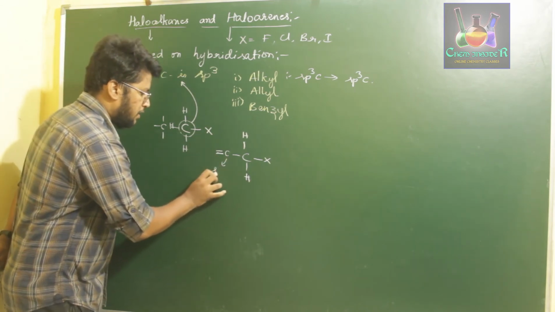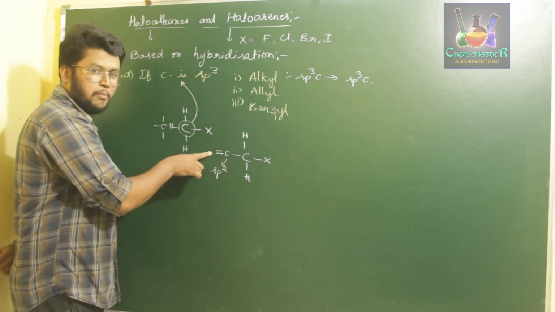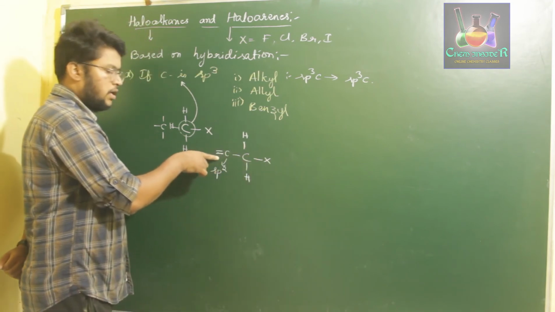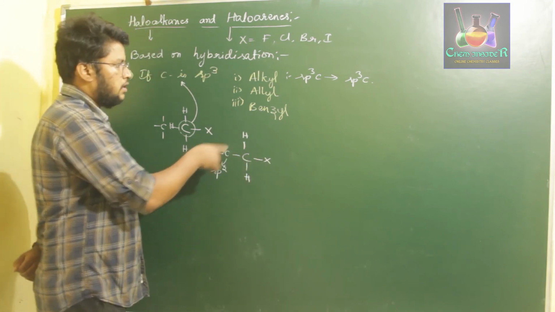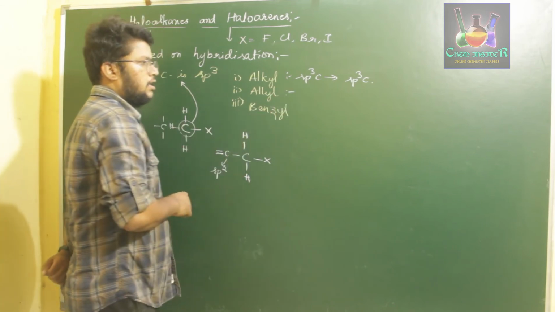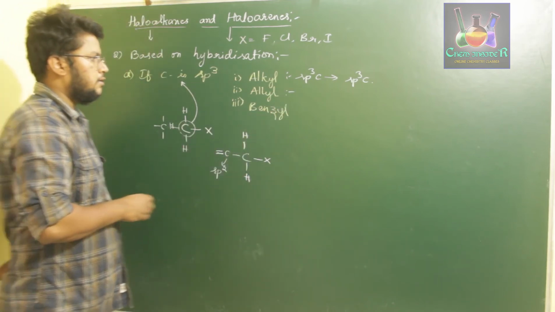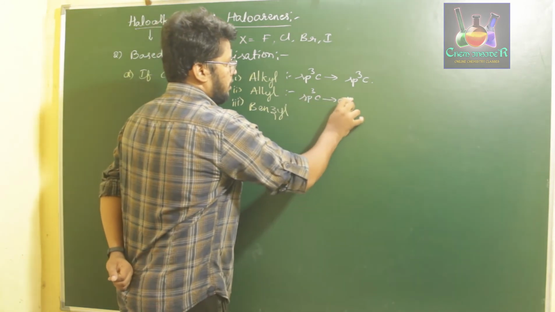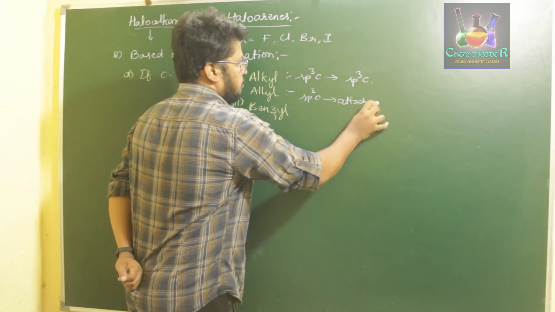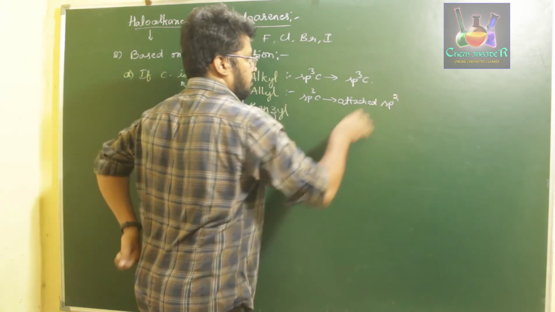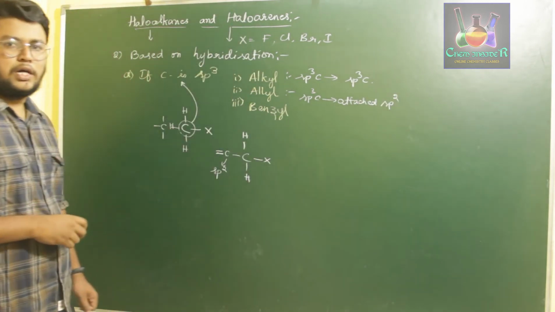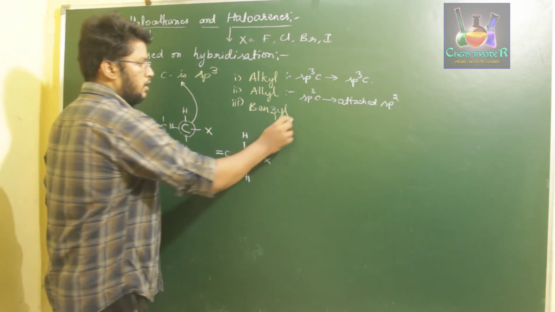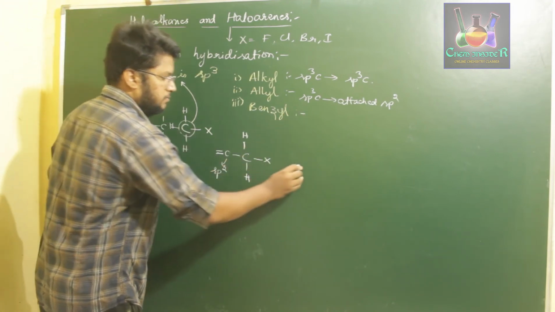If our sp3 halogen compound is attached to an sp2 hybridized carbon, then that is called allyl halide. That is, sp3 carbon attached to sp2 carbon.